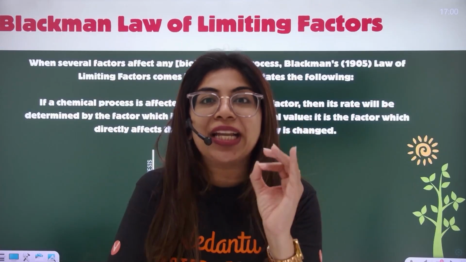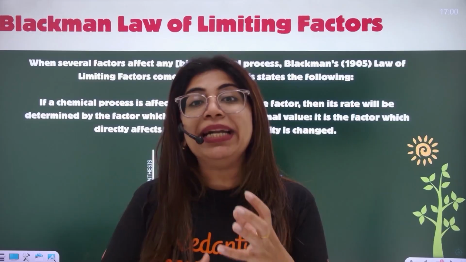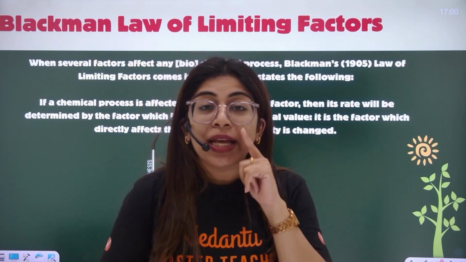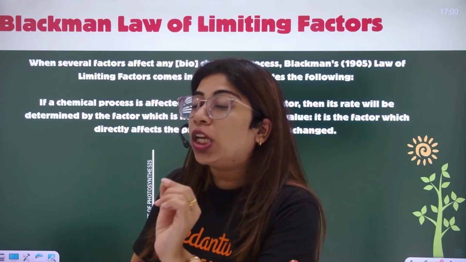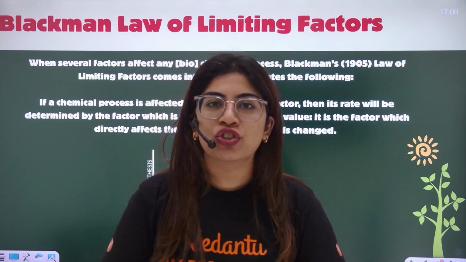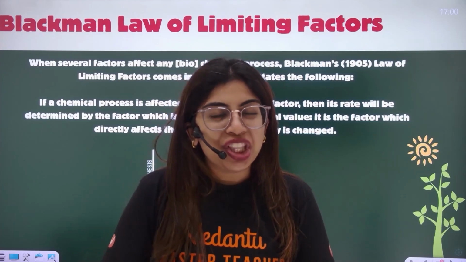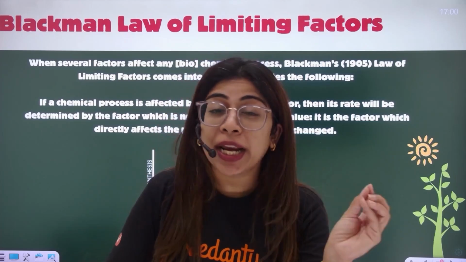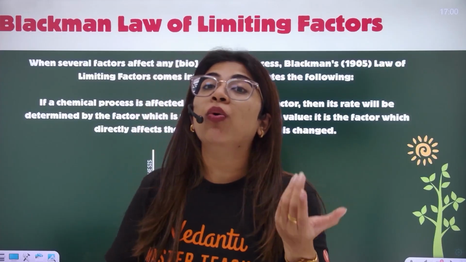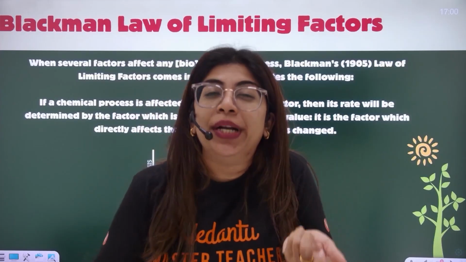So every time the quality of my tea which is formed will be dependent on what? It will be dependent on the ingredient which was least, which was there in shortage. And then I would say the tea would have come out great if this was in proper concentration. The tea would come out great if I would have more tea leaves.